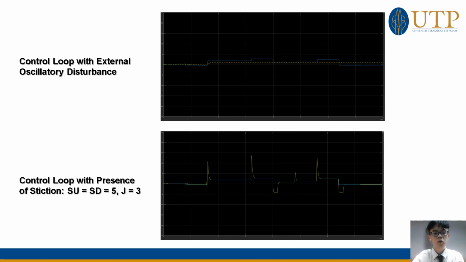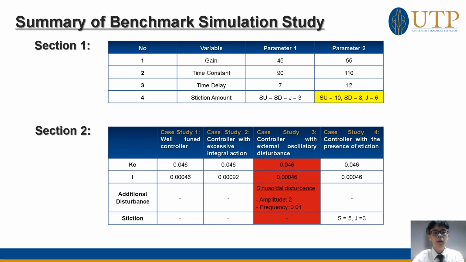Lastly, the result shows the control loop with the presence of stiction. It shows the exact performance of the well-tuned controller. Thus, the NARX model is still able to mitigate the stiction amount up to this level without showing any variations in the simulation result. In the summary of the benchmark simulation study, we can conclude that the neural network model is slightly affected by a very high stiction amount and is not able to handle the controller with external oscillatory disturbance.